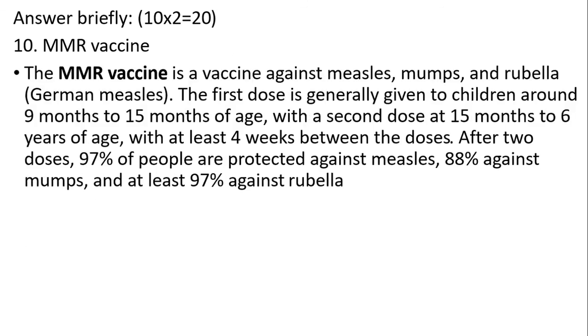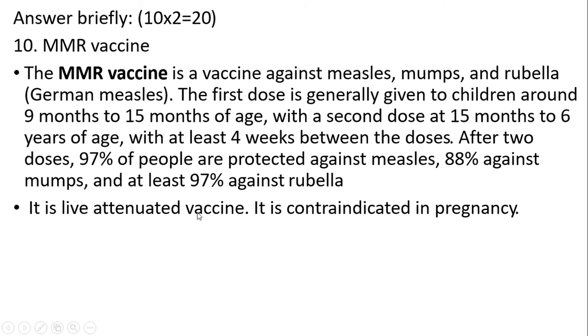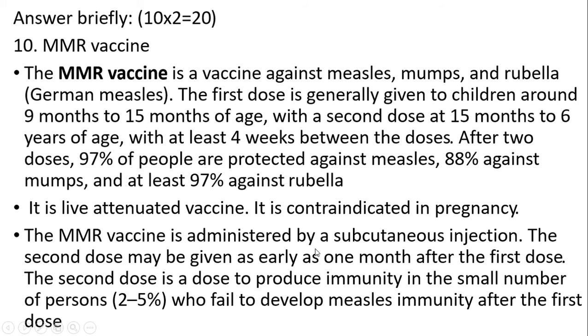MMR vaccine. MMR vaccine is the vaccine against measles, mumps, and rubella. The first dose is generally given to children around 9 months to 15 months of age. The second dose is given at 15 months to 6 years of age, with at least 4 weeks between them. After 2 doses, 97% of people are protected against measles, 88% against mumps, and at least 97% against rubella. The live attenuated vaccine is contraindicated in pregnancy. MMR vaccine is administered by subcutaneous injection.